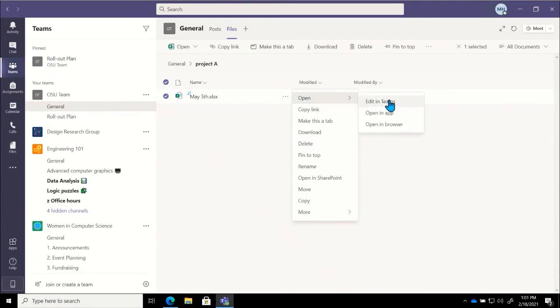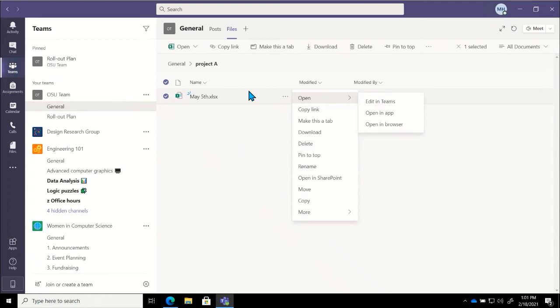If I go into the ellipses one more time, we have this open option. And now I can choose, am I going to edit it inside of Teams? Am I going to open it up in the desktop app? Or do I want to open this up in a browser tab? No matter which one of those three we choose, we will be working on the file that is stored and saved in Teams. So our changes will automatically be saved as we make them. We'll be able to see if there's anybody else in that file with us making changes, and we'll be able to see those changes in real time. So those are really nice options there.